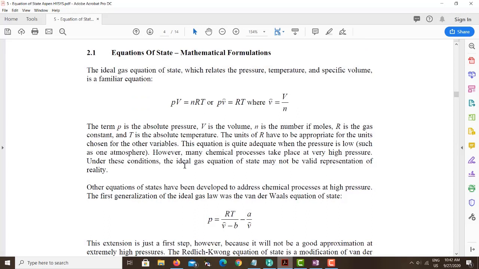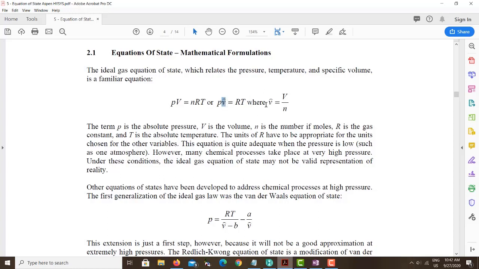So before I jump into the calculation steps, a little bit of overview of what the real gas law is and how it is different from the ideal gas law. If you see on your screen, you have the ideal gas law that is shown. So PV is equal to nRT. If you divide both sides by n, you will get specific volume.